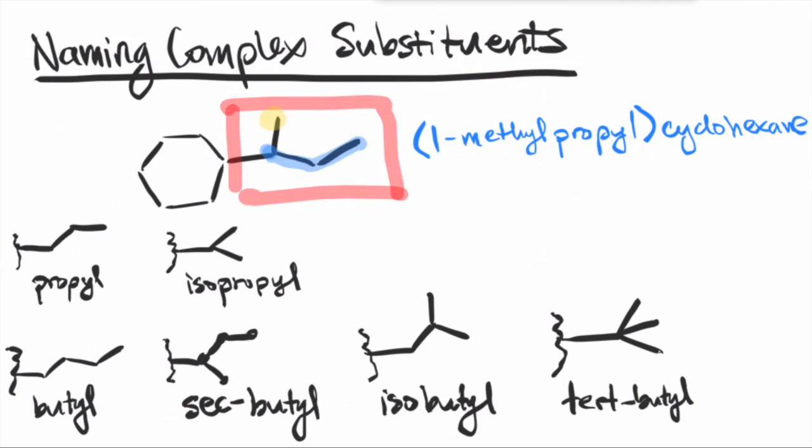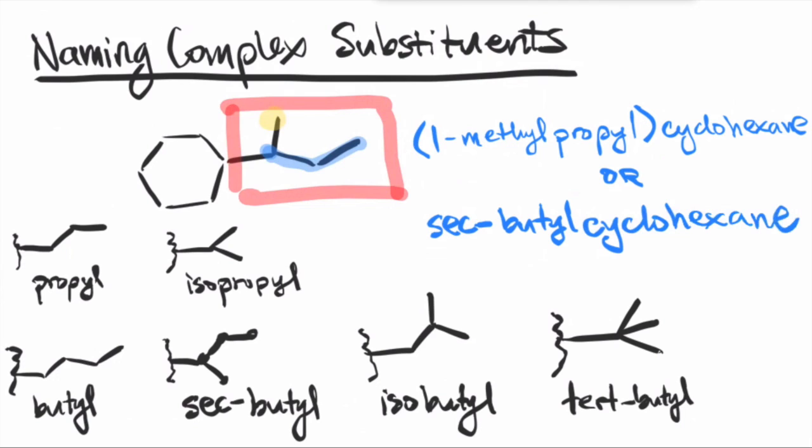So going back to our example, what would be an alternative name for this molecule? Instead of 1-methylpropylcyclohexane, you could call it, it has 4 carbons, right? So it's a derivative of the butyl group. And so the way it is branching, we would call it sec-butyl. So that's sec-butylcyclohexane. Again, you can also put 1 in front if you wanted to, but that's not necessary.